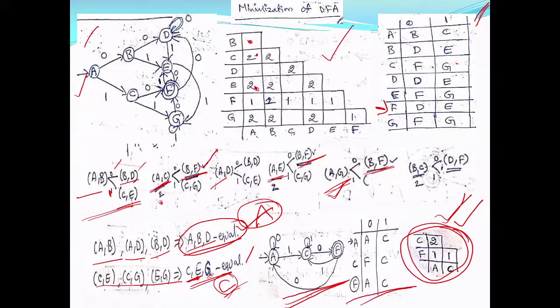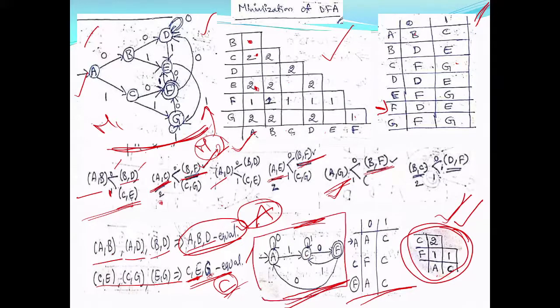So suppose somebody designs a DFA which is equal to this DFA. This is M, say M1. Suppose somebody draws M2, another DFA which is equal to this DFA. Then if you try to minimize this and if you try to minimize M2 also, it will also come and stop here. The minimization will make you come back to this minimized DFA, right? So minimized DFA for any language is unique. That is what you have to understand.